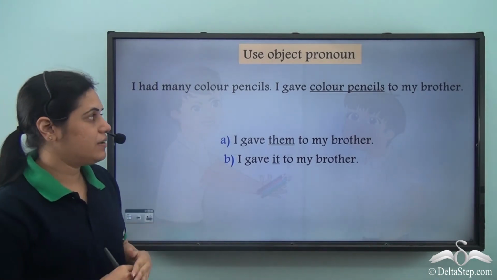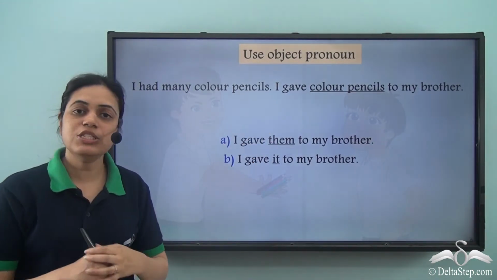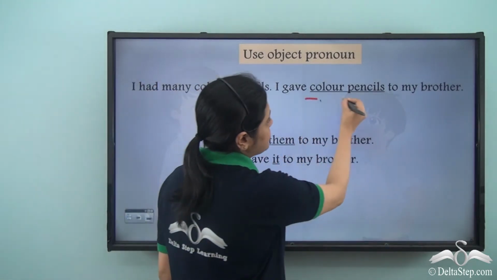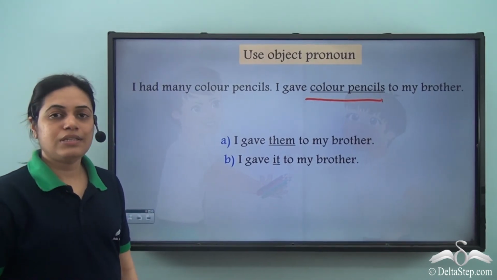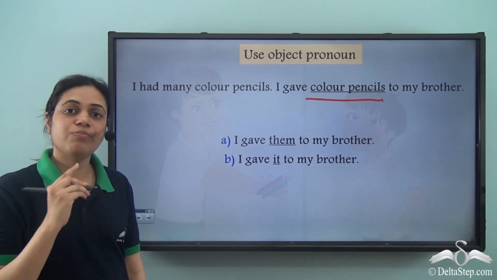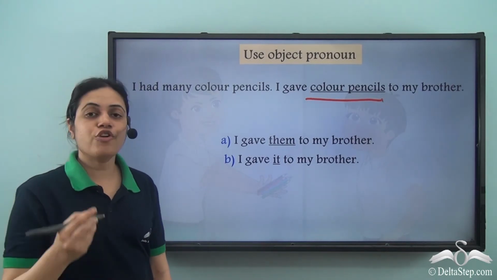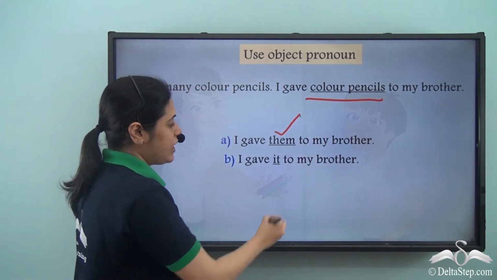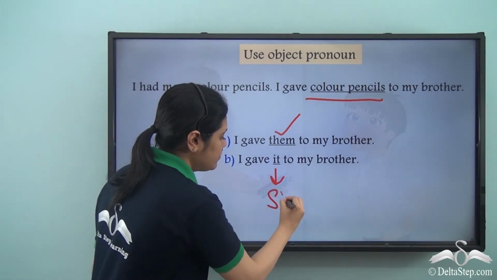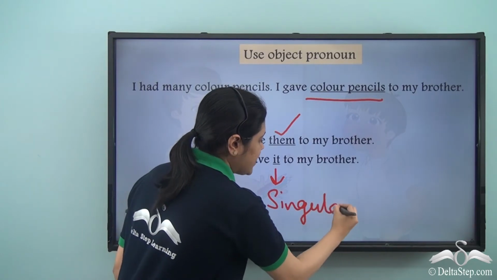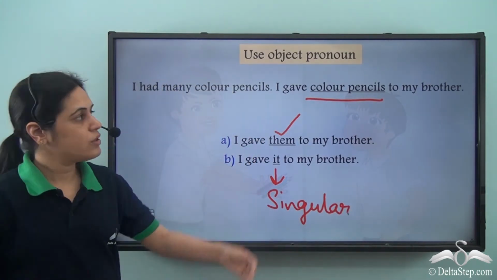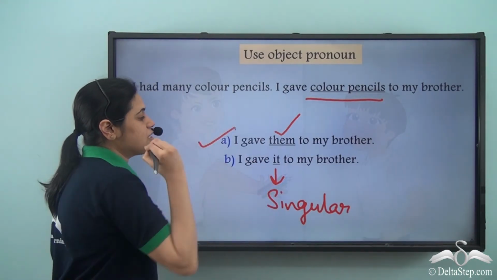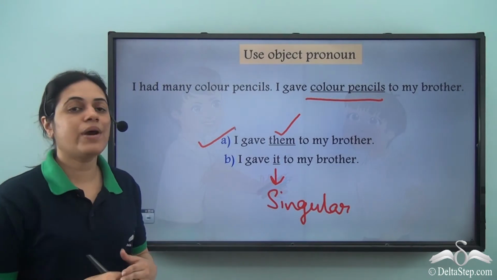I had many color pencils. I gave color pencils to my brother. So over here, color pencils is the object. And plural, the pronoun used for object position, third person plural, is them. It is used for singular and them is used for plural. Over here, color pencils means plural. So the correct option is them. I gave them to my brother.